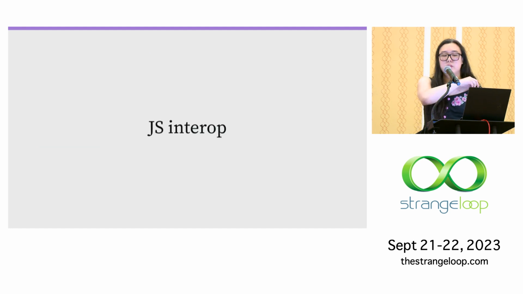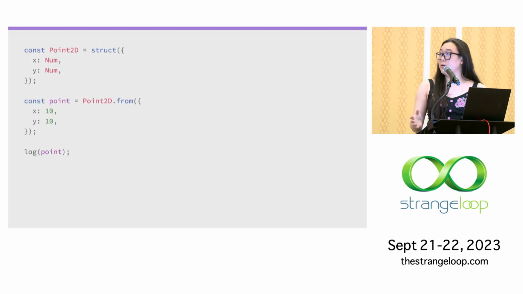And so there's one last feature that I want to talk about. There's the question of how Ectype interops with the rest of the JavaScript ecosystem. There are two main features to Ectype that enable this. The first one is that in Ectype, all values are just plain JavaScript values.